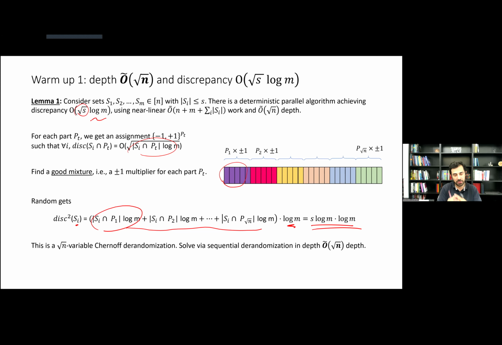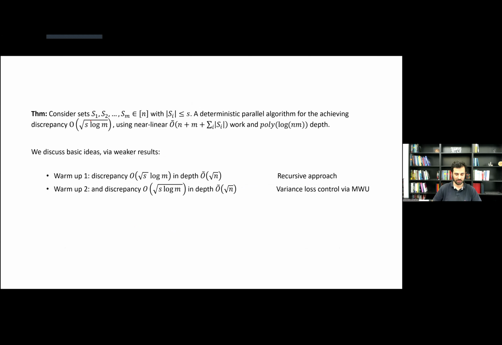Now this mixture problem is just a problem of finding these root n random variables in a way that we mimic the concentrations of Chernoff for this mixture problem. So this root n variable problem is an easier one. We can just do sequential derandomization for it, and that becomes root n depths. So root n depths for this piece of the solution, root n depths for the previous piece of the solution. The whole thing is just root n depths. So that covers the first result that I wanted to go through, and kind of shows how we can set up a recursion for this discrepancy problem.